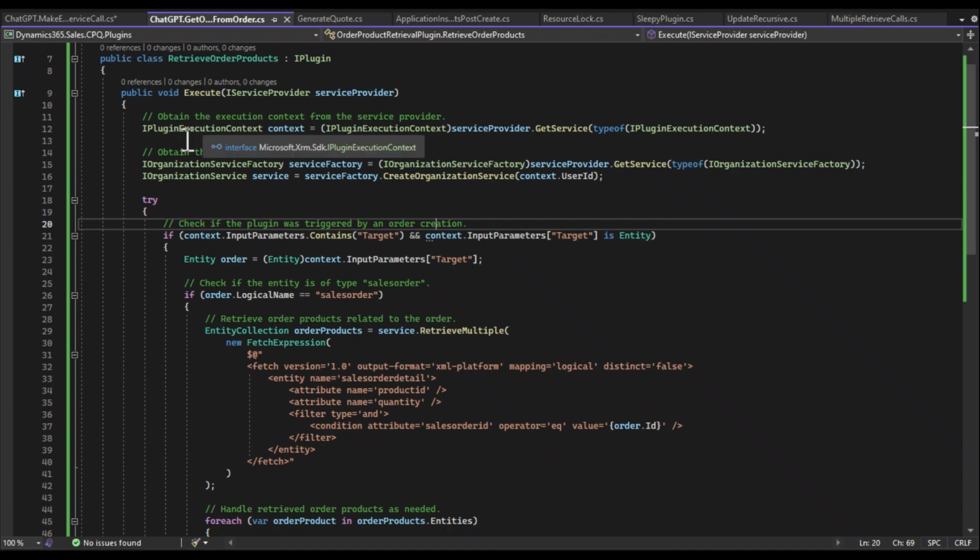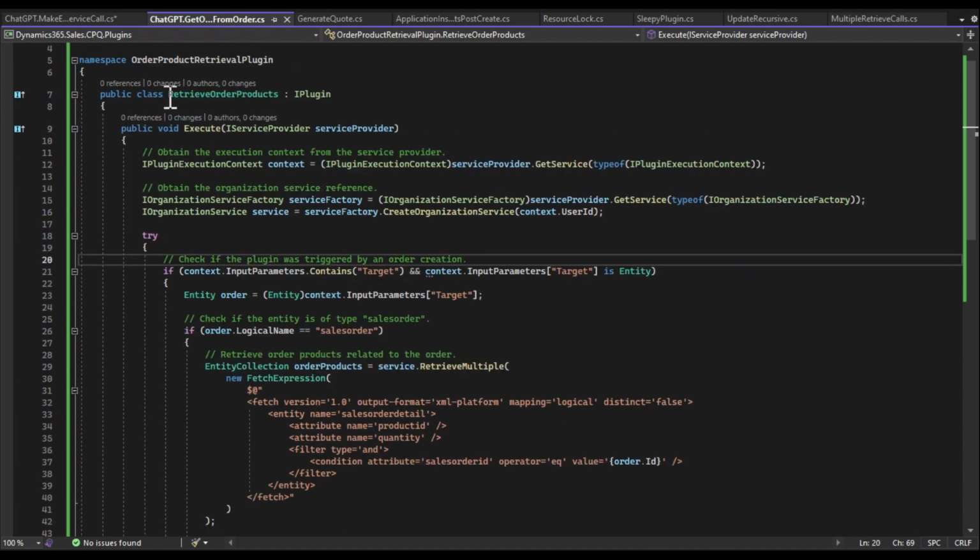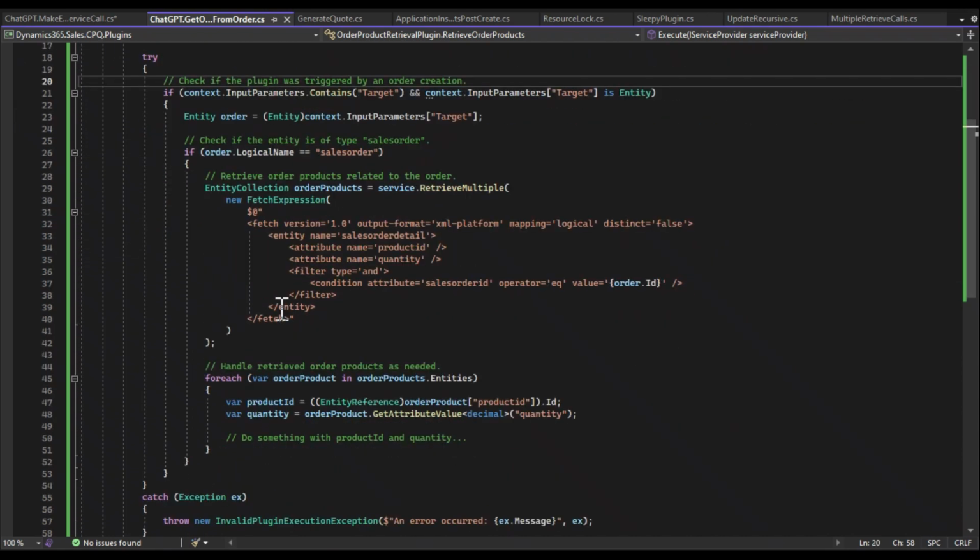Overall, I like this one. I think it's actually pretty readable. The class makes a lot of sense to me. Retrieve order products. It tells me that's what it's doing. It's added comments here, which I think is highly beneficial to another developer who may be picking up your code. Again, this one's very basic, so everything looks pretty good here.